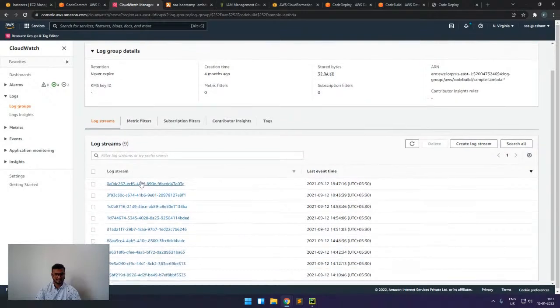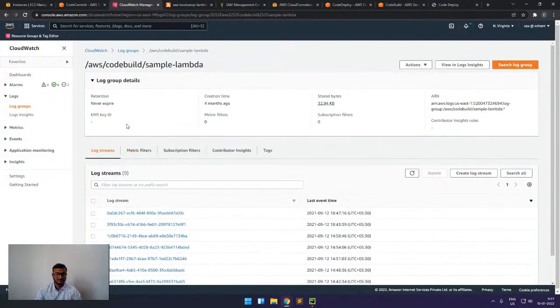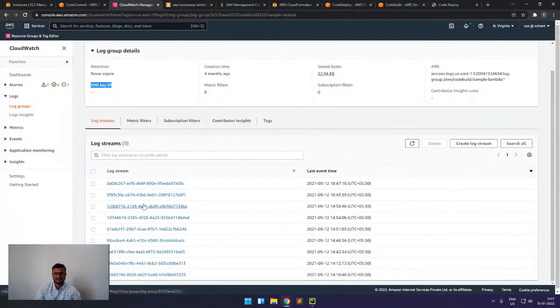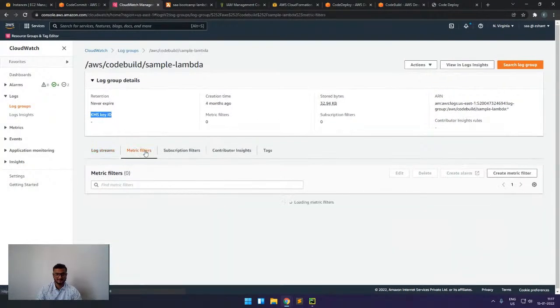In this log group, we have log streams. For each execution of Lambda, we have a separate stream. And we can also have this KMS ID. Using this, we can also encrypt our logs, so we can secure this whole logging using this. Then